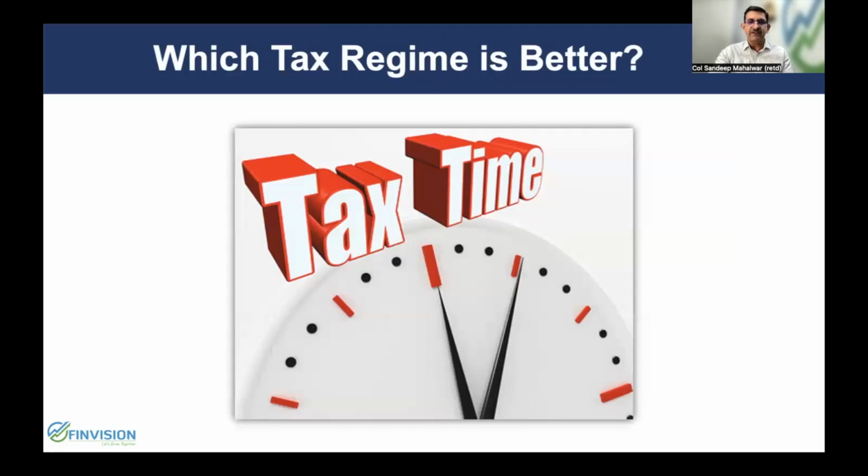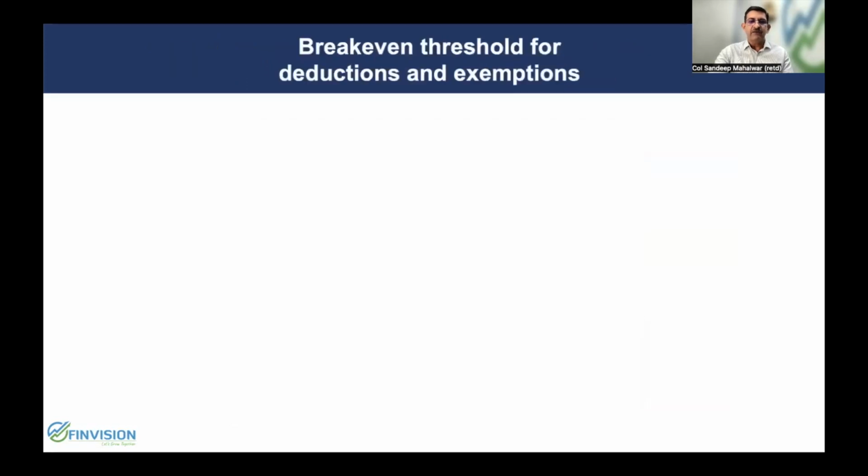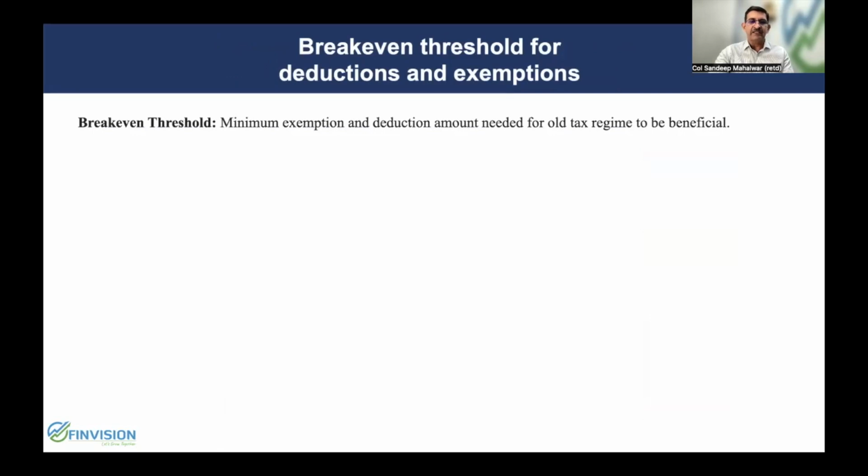So which tax regime is beneficial for you and which one should you choose? For this, you need to calculate your break-even threshold for the savings and deductions. What is this break-even threshold? This is the minimum exemption and deduction amount that you need to have on an annual basis for the old tax regime to be beneficial. In case your total allowed deductions and exemptions are less than this break-even threshold, then you should choose the new one. Otherwise, if they are more than the break-even threshold, then the old one would be beneficial for you.